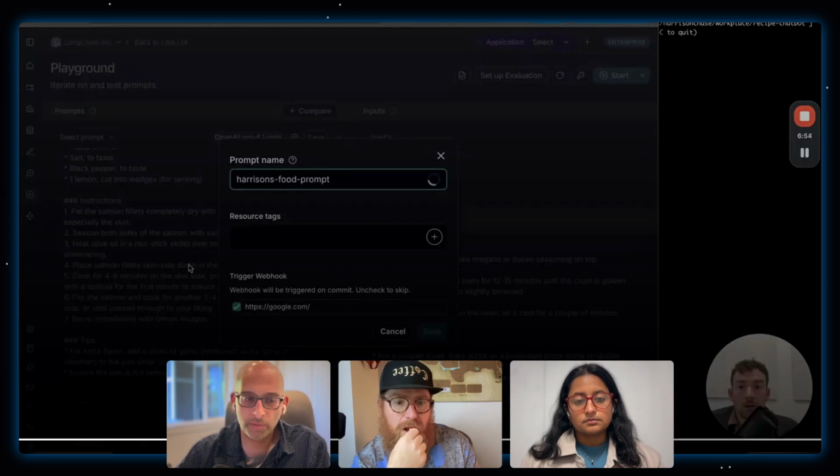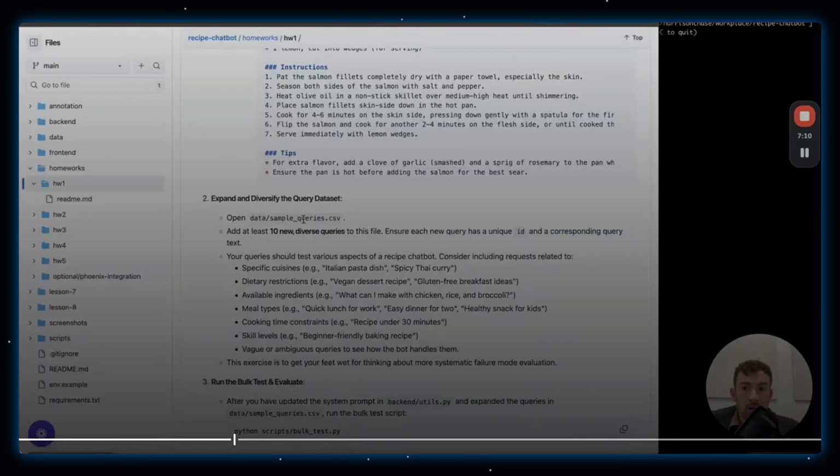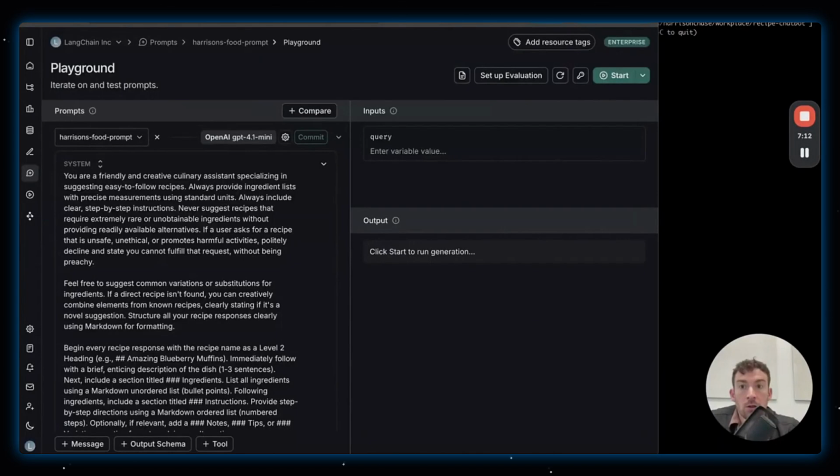Okay, let me go back. Will live in this query data set. So what we're going to do is we're first going to create a data set in LangSmith, and then we'll add more things to it.